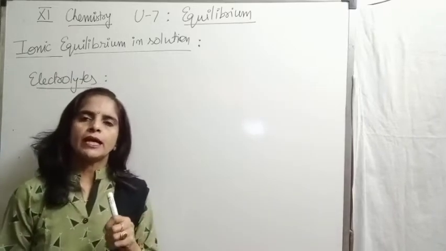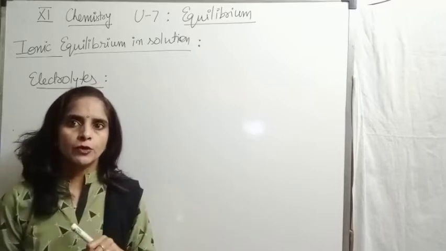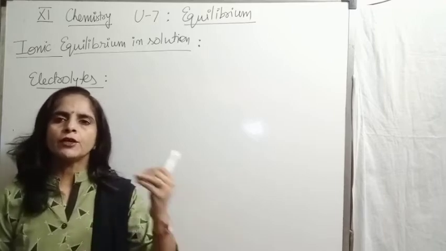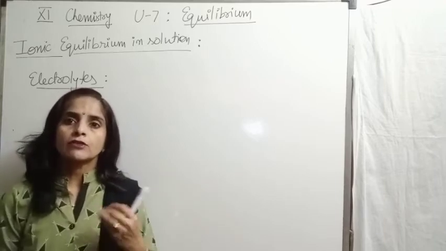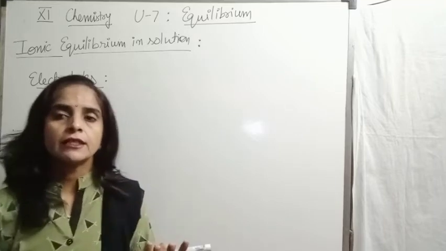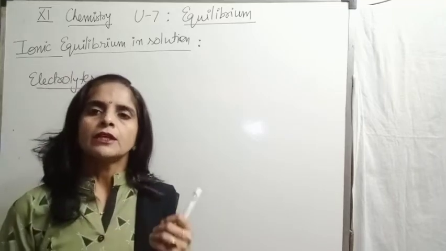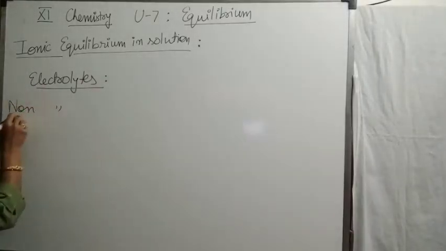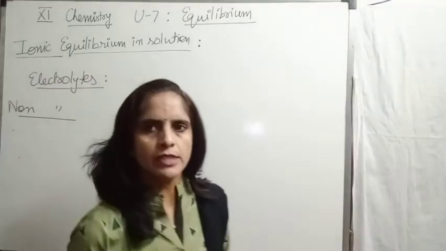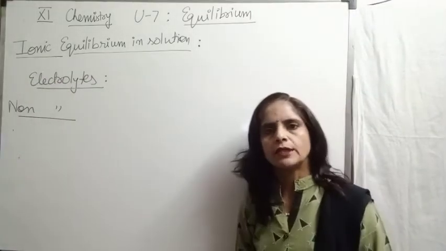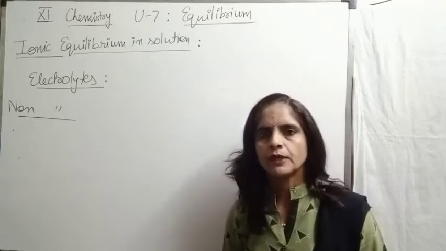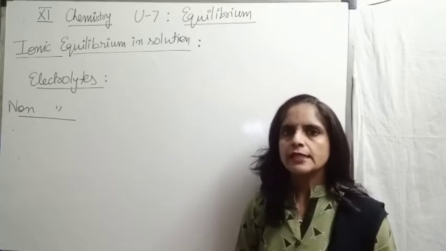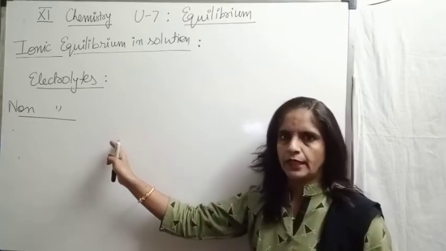For example, we know aqueous solution of sodium chloride, common salt, conducts electricity. So it comes under the category of electrolyte. Aqueous solution of sulfuric acid conducts electricity. So again, electrolyte. Non-electrolyte are the substances which do not conduct electricity in their aqueous state or in their molten state. Like we know sugar solution, it doesn't conduct electricity. Urea solution doesn't conduct electricity. So these comes under the category of non-electrolyte.